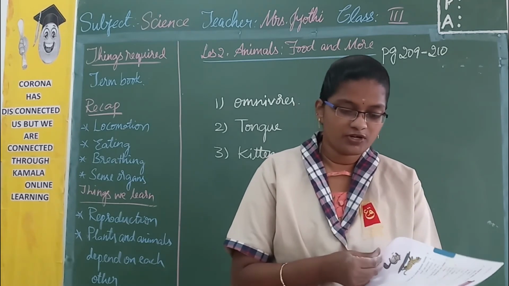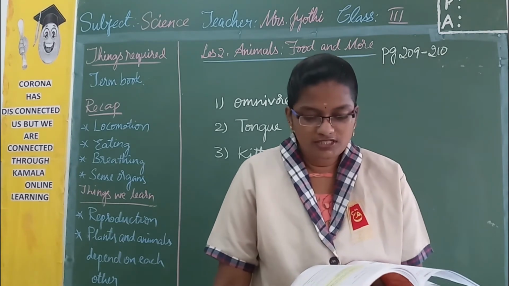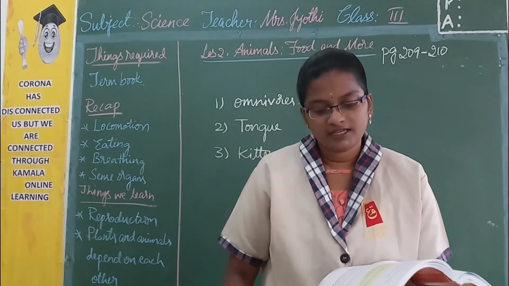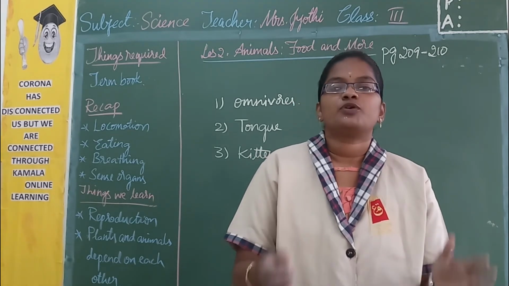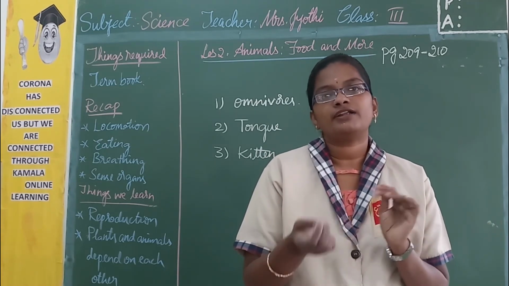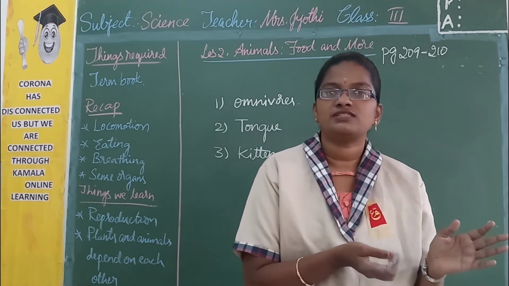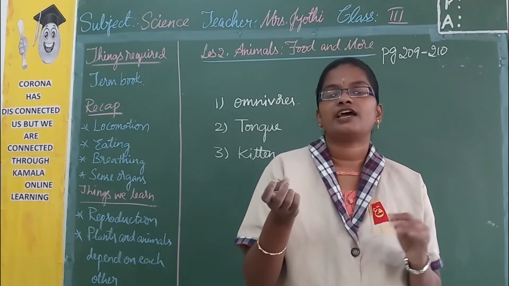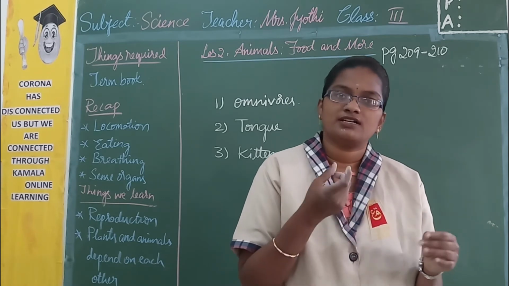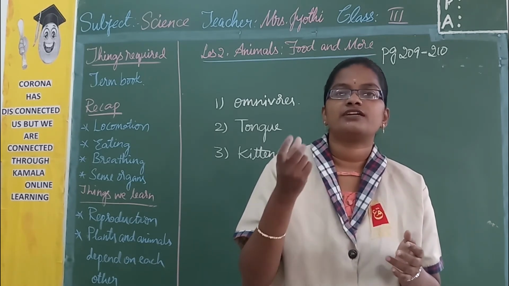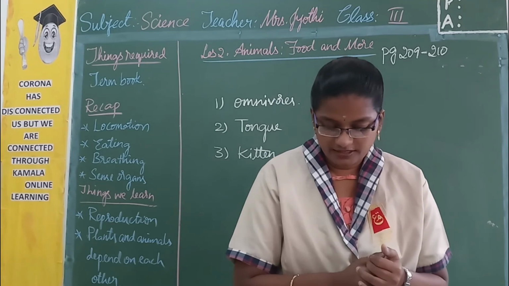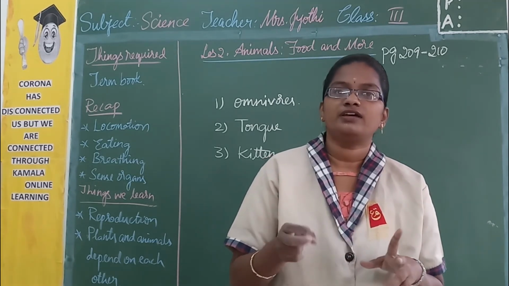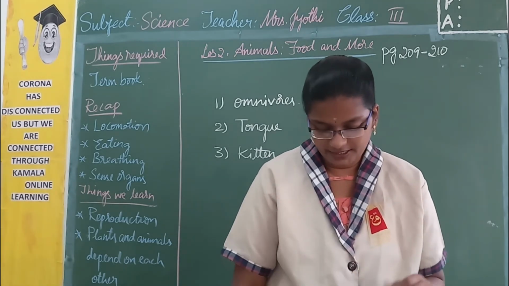And then comes reproduction. The process by which living organisms like animals and plants give birth to their young ones. So producing their own kind is nothing but reproduction. Most of the plants reproduce through their seeds, and very few reproduce through their stem, branches like flowers and all. Then animals, they reproduce in 2 ways. One is by giving birth to young ones and another one is by laying eggs.